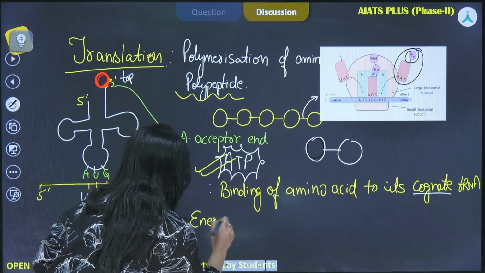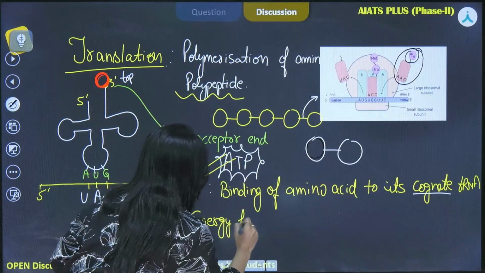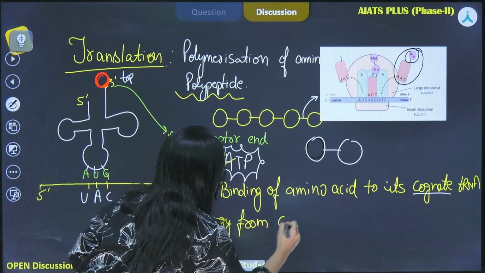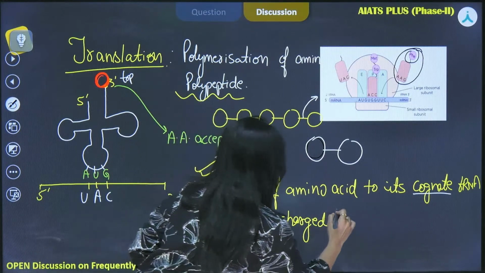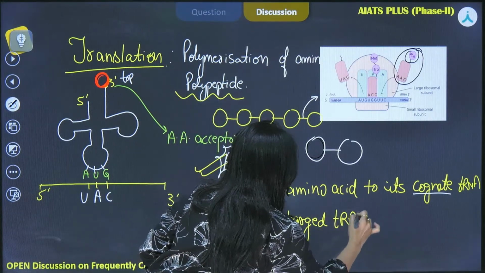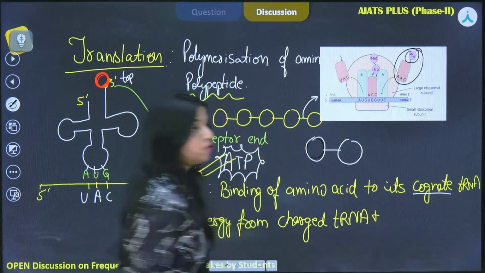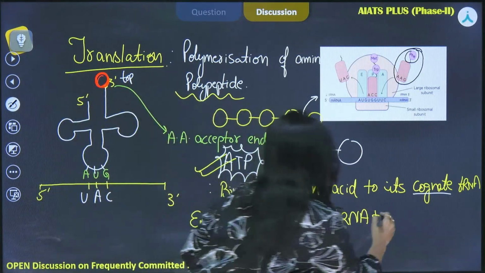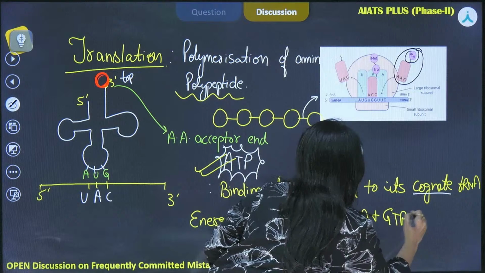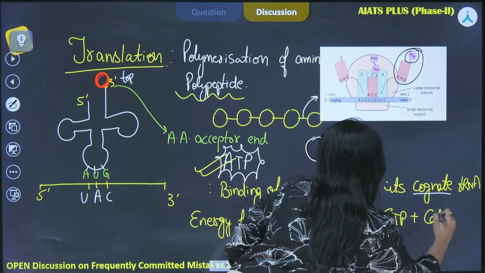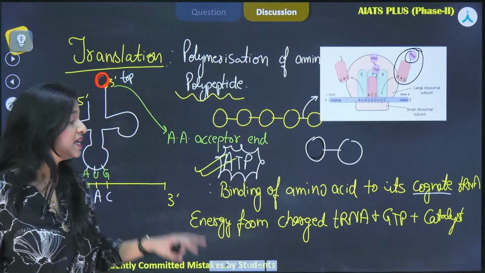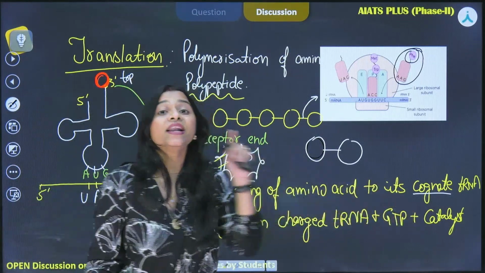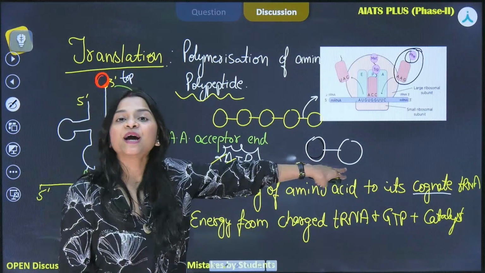Energy from charged tRNA, that is ATP. Along with that, there is the requirement of GTP also, as well as there is the requirement of a catalyst. Now what is happening? These three factors will help in forming this peptide bond.